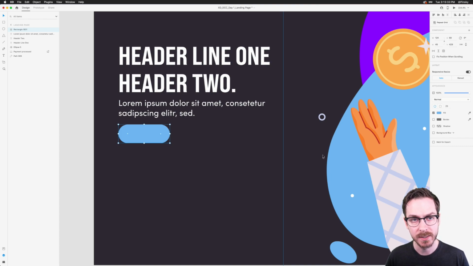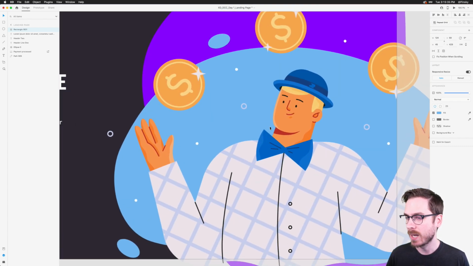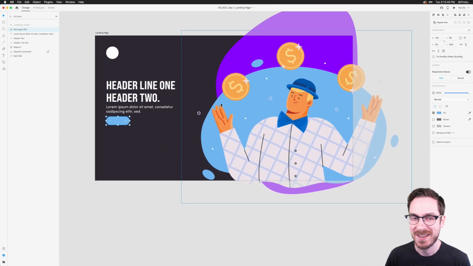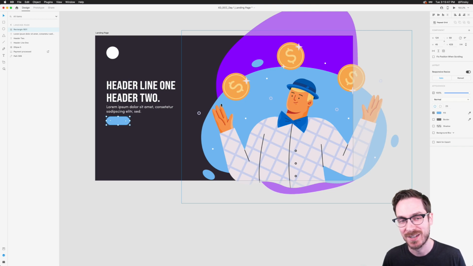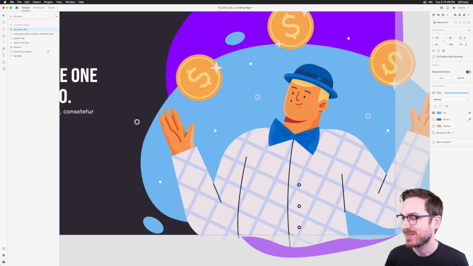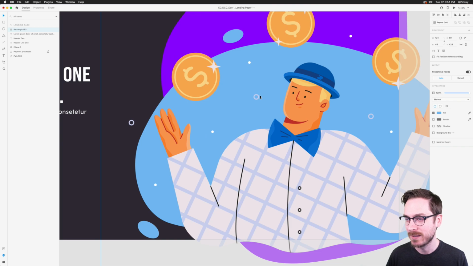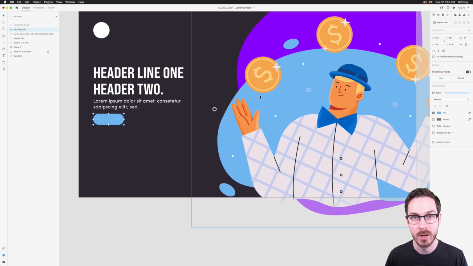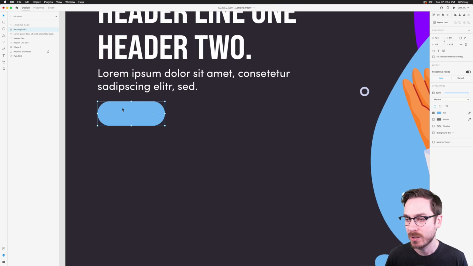Richard is asking, where did you get the cool illustration? This one, I believe, if I'm not mistaken, it's from Craftwork Design. I think it's from Craftwork. And I purchased one of their subscriptions, which gives me access to a ton of different illustrations, which is fantastic. Gus says Howard is more of a Comic Sans man. But of course, Undraw is a great plugin in XD that you can use.